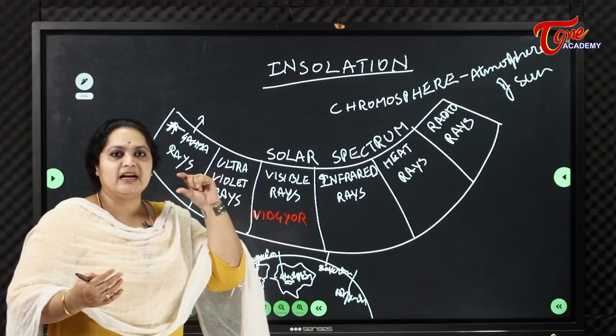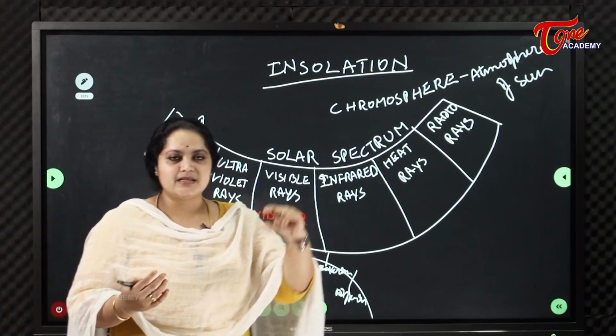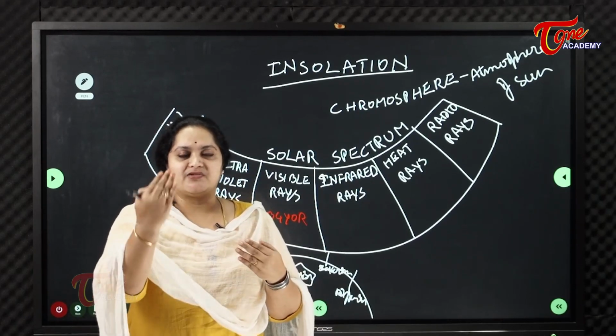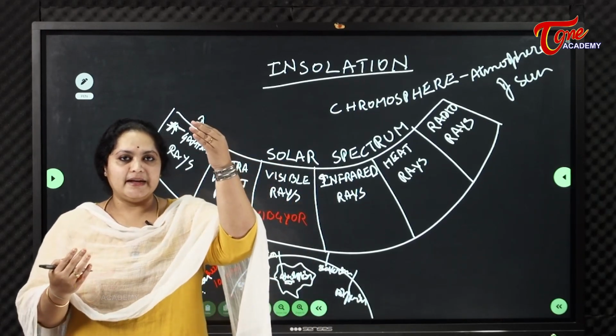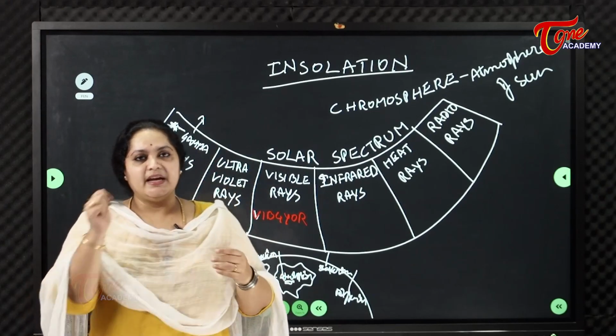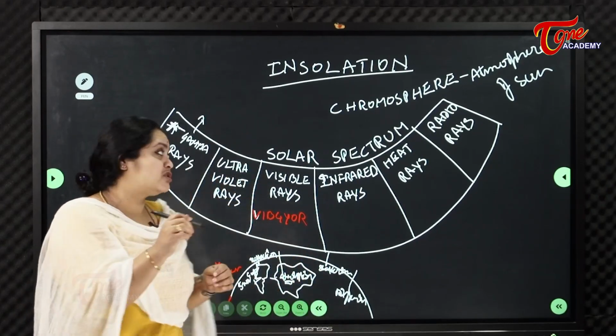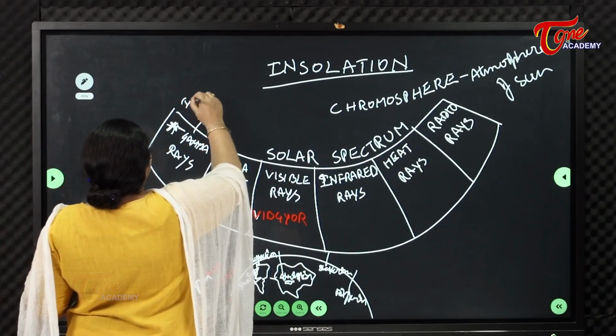So there is a layer in the atmosphere, like we have seen in the last classes, there are so many layers of atmosphere: troposphere, stratosphere, mesosphere, thermosphere and exosphere. In the thermosphere only, another division we call the ionosphere.